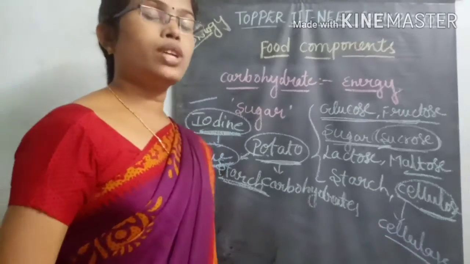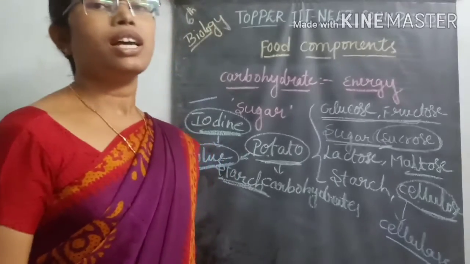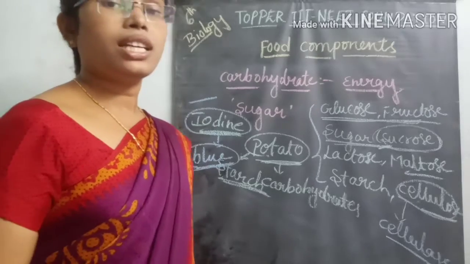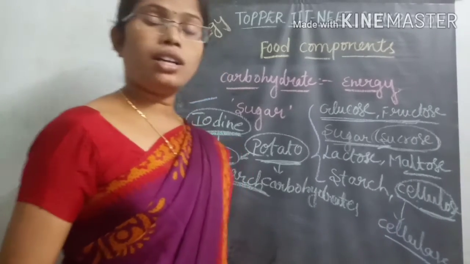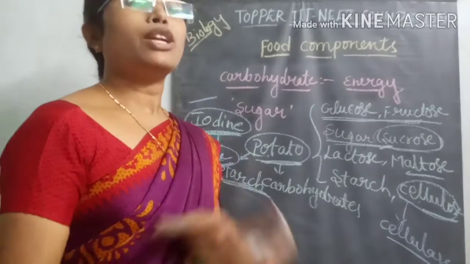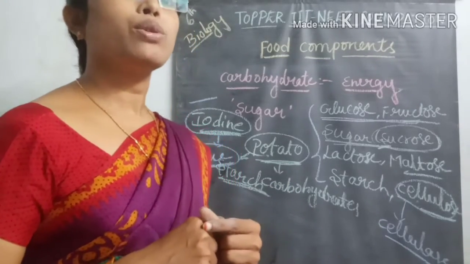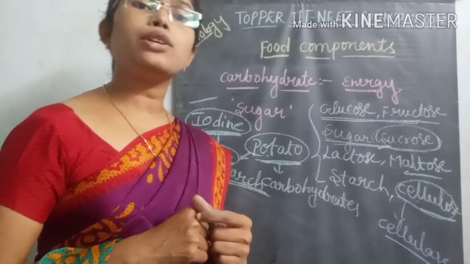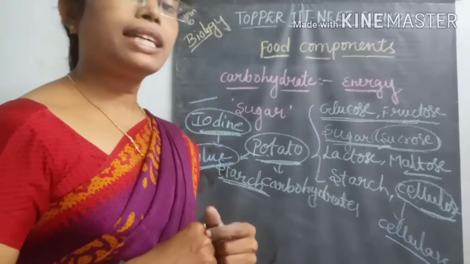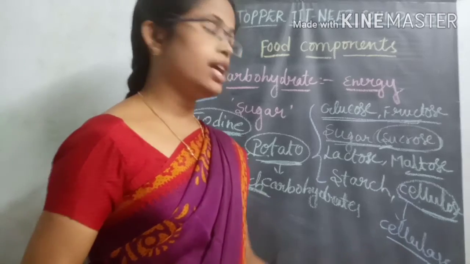Or otherwise, take grazing animals. In grazing animals also, the stomach does not contain the cellulase enzyme. But there is a particular chamber called the rumen. Inside the rumen there are some bacteria, and those bacteria release the cellulase enzyme.